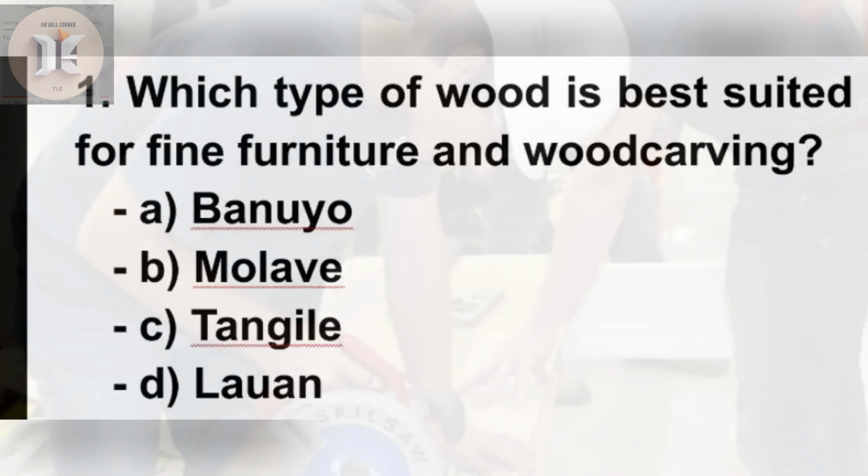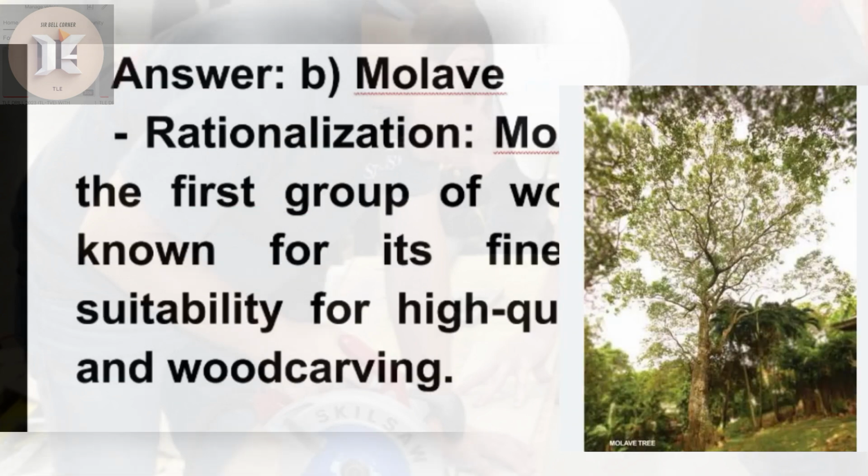1. Which type of wood is best suited for fine furniture and wood carving? A. Banuyo. B. Molave. C. Tangle. D. Luan. 5, 4, 3, 2, 1. Answer. B. Molave. Rationalization. Molave is part of the first group of wood, which is known for its fine grain and suitability for high-quality furniture and wood carving.